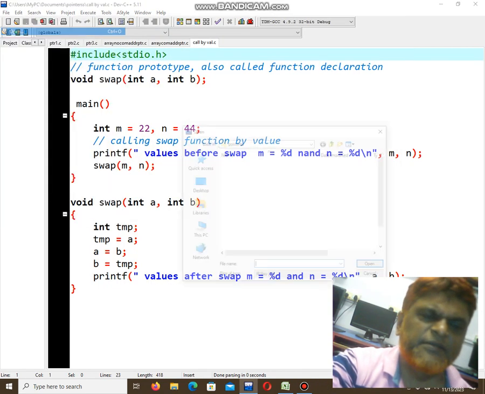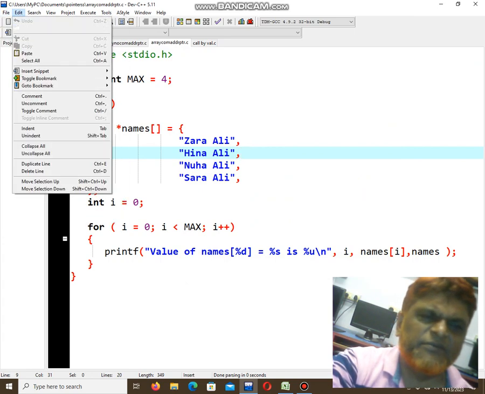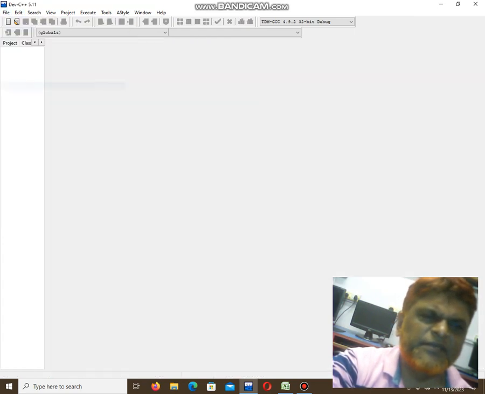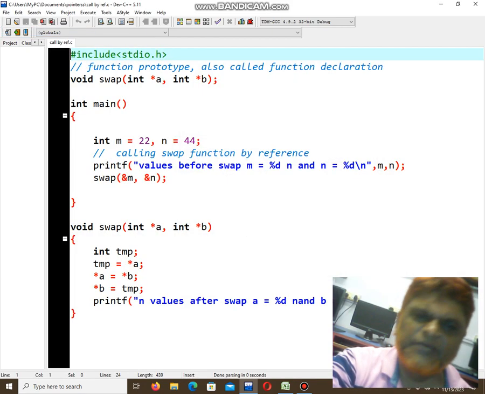Next one is call by reference. Actually, what is call by reference? Call by reference means one common address is shared by both the calling and the called function. Whatever changes you make in the called function, it will affect the calling. In call by value, there are different memory addresses. In call by reference, one common address is shared by both. Now this is call by reference.